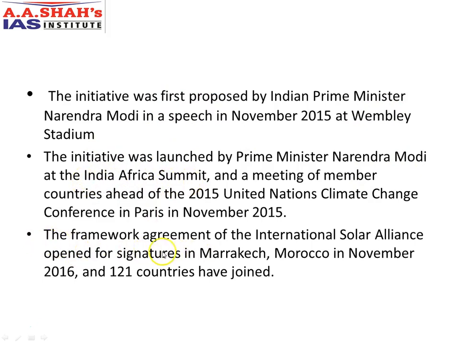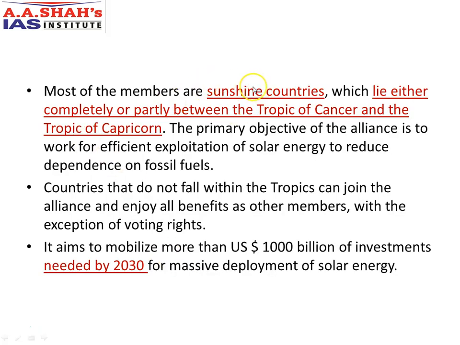The framework agreement of the International Solar Alliance was open for signatures at the Marrakesh Conference of Parties 22 in Morocco in November 2016. Since then, 121 countries have joined the International Solar Alliance. Most of the members are called sunshine countries, that is, they lie between the two tropics, the Tropic of Cancer and the Tropic of Capricorn.